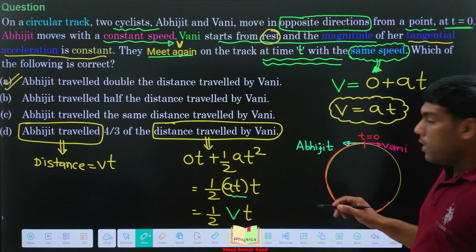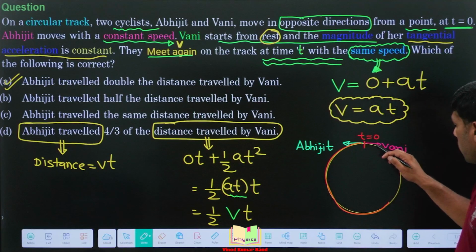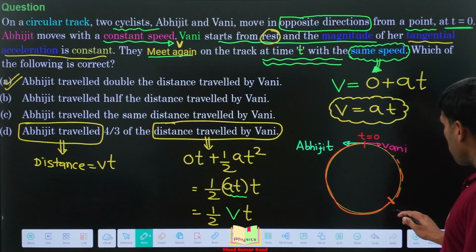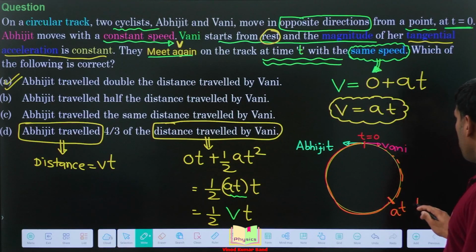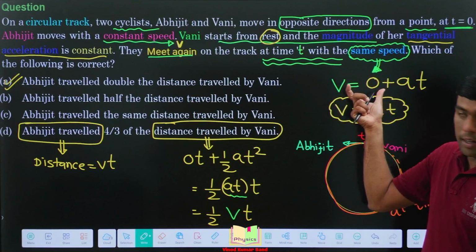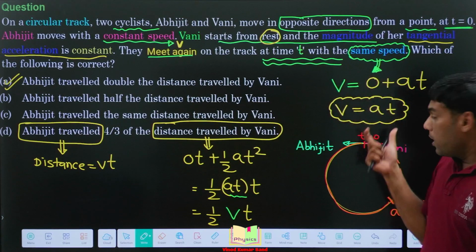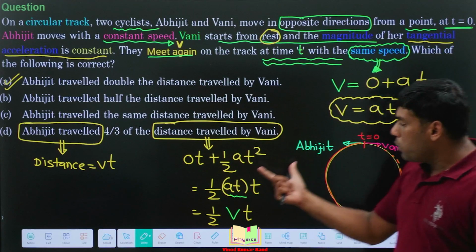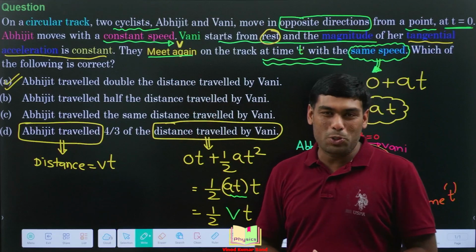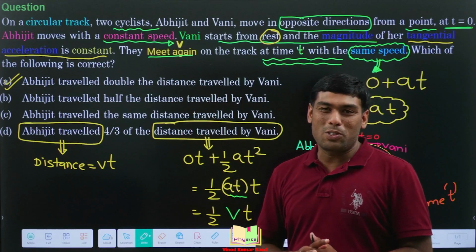You get this thing? And then they will meet again at some point of the circle at time t. When they were meeting, according to the given information, they had the same speed. So we obtained their speed, and from there onwards, we obtained the distance traveled by them, and we got the correct option. I hope you understood the solution.